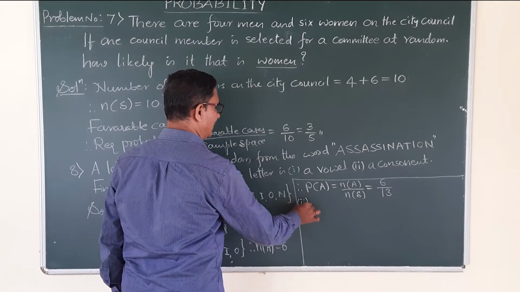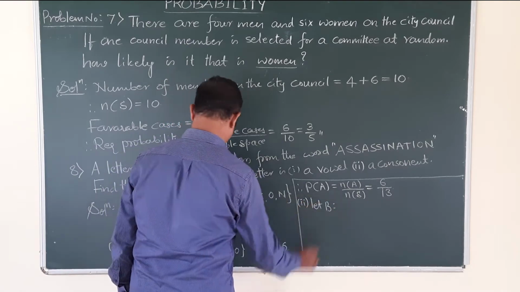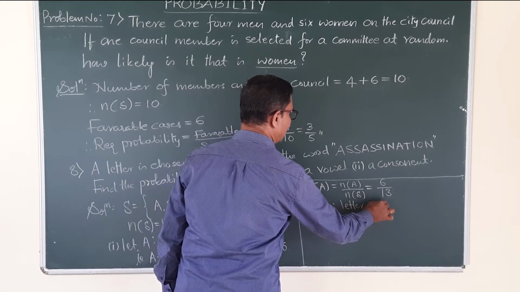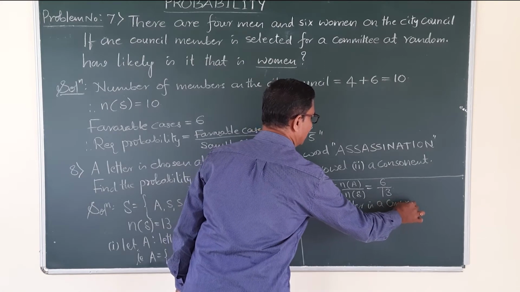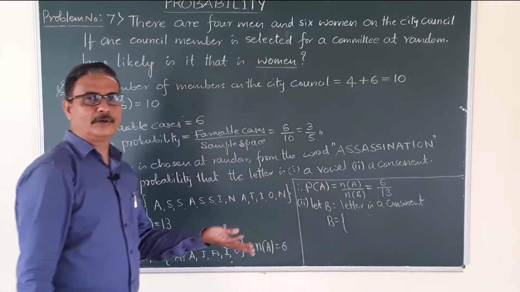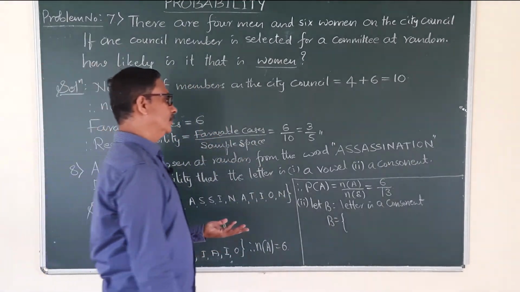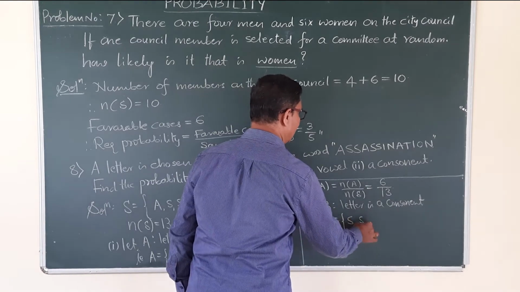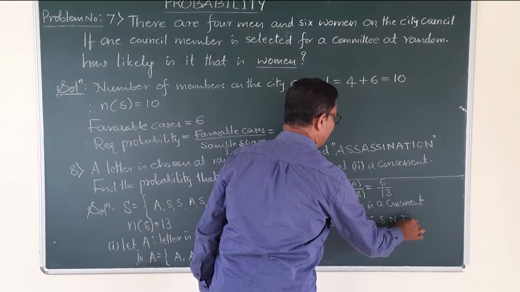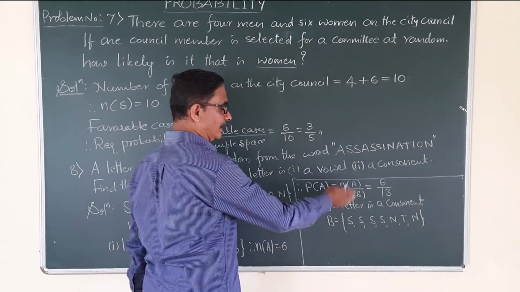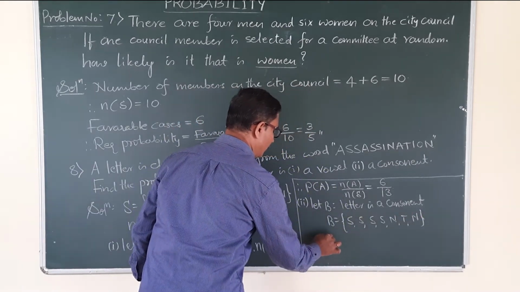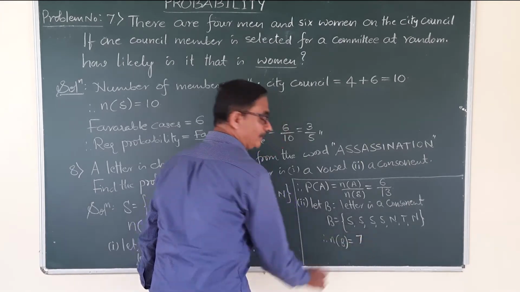Whereas second question, let B stand for, what should we take? Letter is a consonant, means other than vowel. Vowels apart, remaining alphabets are consonants. So what are the consonants? S, again S, then N, then T, N. Right? These are the consonants. Count the consonants. 1 2 3 4 5 6 7. So therefore total number of events is 7.